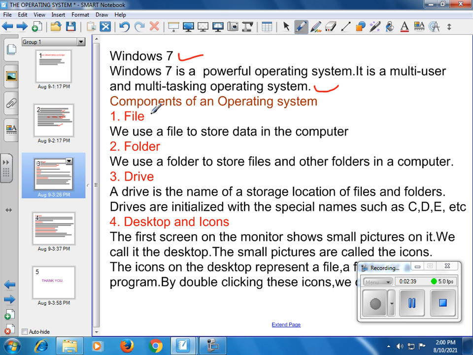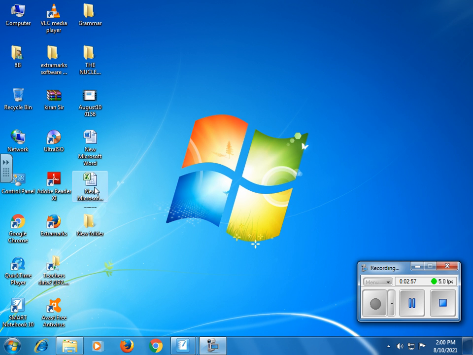First one is file. So what is a file? We use a file to store data in the computer. So let's show you what are files. For example, this Microsoft Excel file is a file. This Microsoft Word file, this is also a file. And this is one video file here. This is also an example of file.